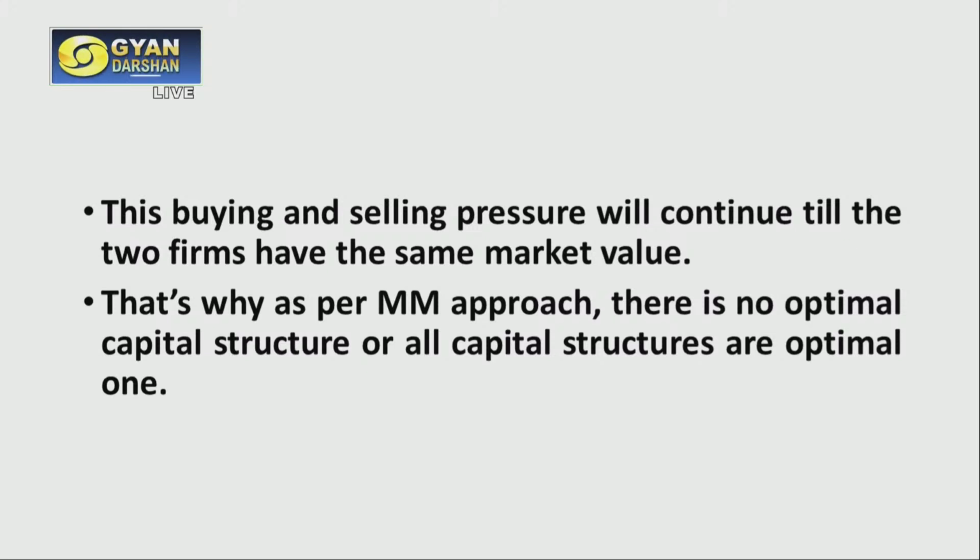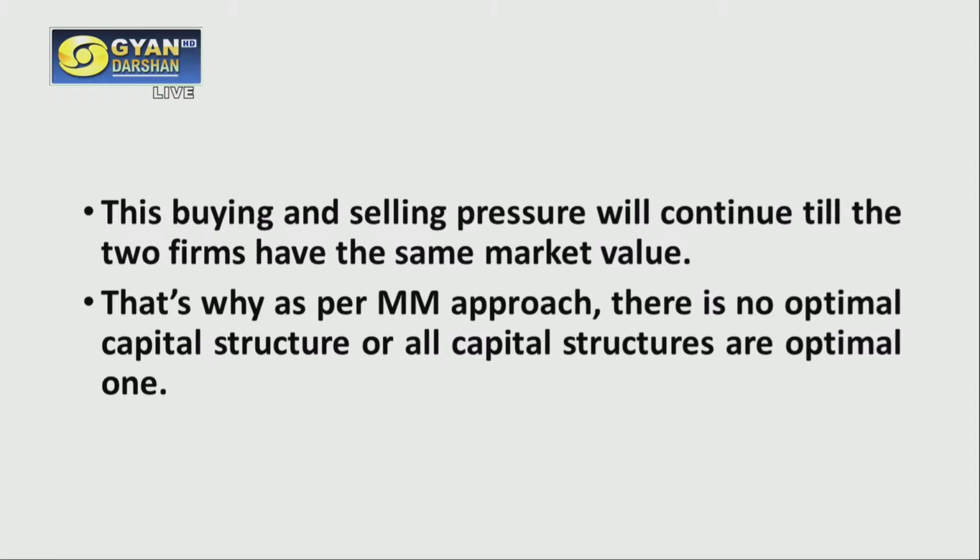Again the same vicious circle will work, and the same situation will happen, that both the firms will come to the same level. Their market value will become the same. That is why, as per this approach, there is no optimal capital structure, and all capital structures are said to be the optimal one.